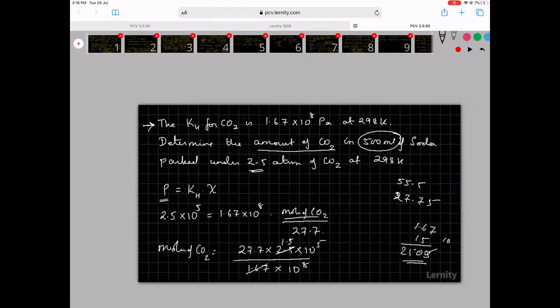Multiplying, I get 27, half of which is about 13, so this will be close to 41 into 10 power minus 3. That becomes 0.041 moles. So 0.041 moles of carbon dioxide are dissolved in the given 500 ml of soda.